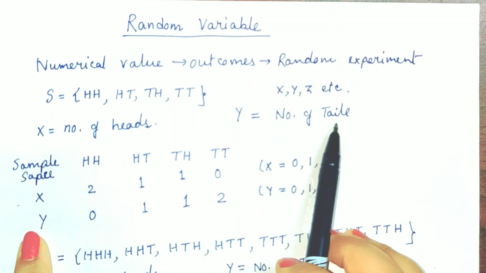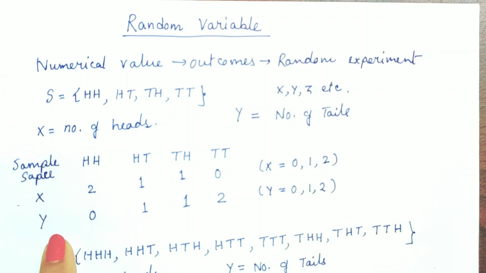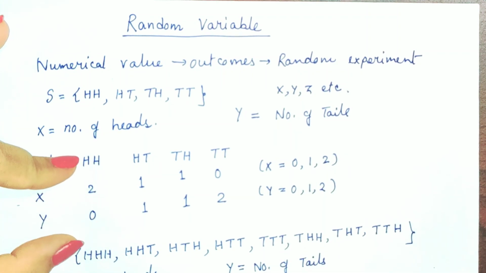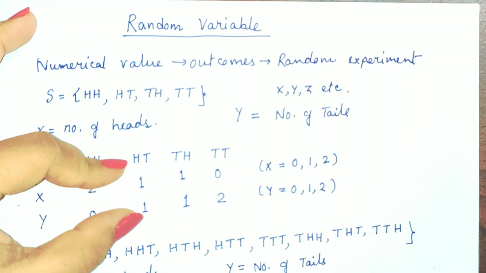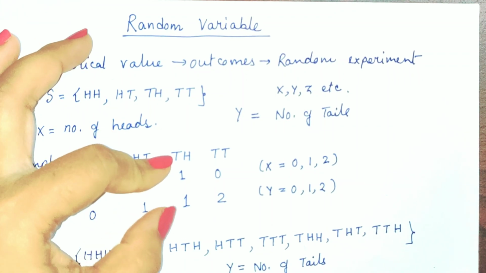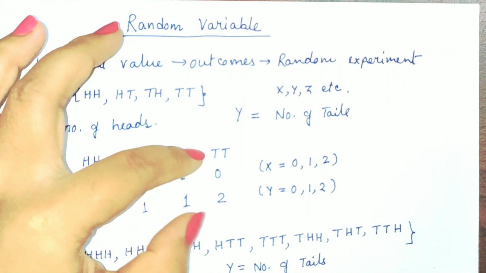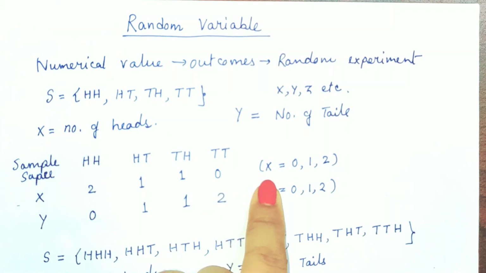Y is equal to the number of tails. So for the Y value, here no tail is present, so it is 0. 1 tail is present, the value is equal to 1. 1 tail is present, the value is equal to 1. 2 tails are present, the value is equal to 2. So X takes the values 0, 1 and 2. Y takes the values 0, 1 and 2.